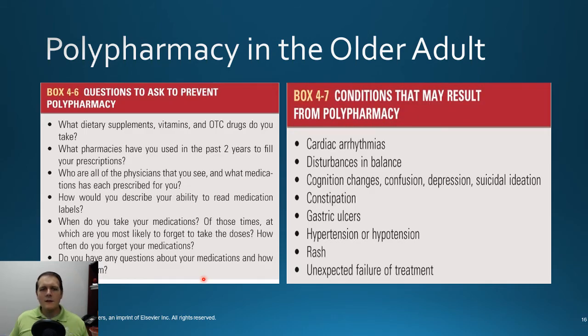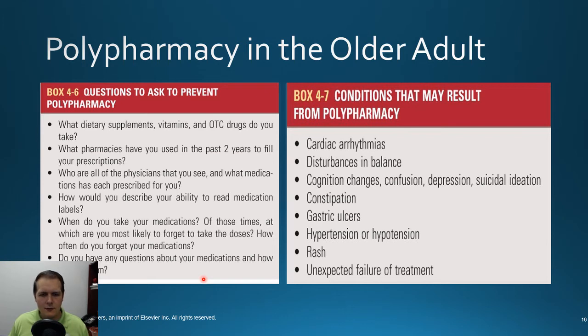So some things you can ask, these are just general questions when you're doing a history on a patient. You should ask, okay, what vitamins, supplements, over-the-counter drugs do you take? How do you describe your ability to read the medication label? Sometimes the print's really small and they may not be able to read it, depending on the case. Tell them to tell you how they take their medications. Don't just say, hey, do you take your medications like you're supposed to? Because of course they're going to say yes. But ask about, how do you take your medications?